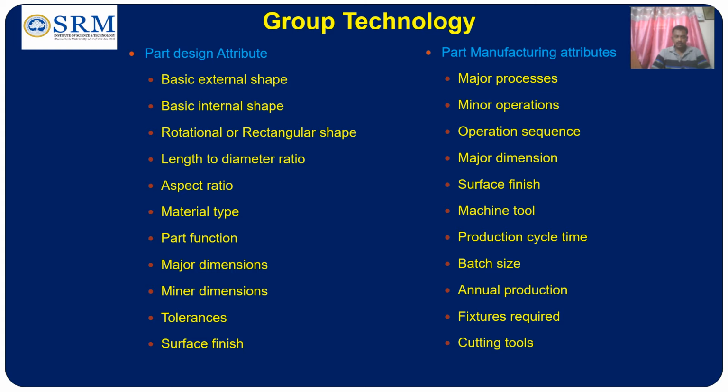Coming to the manufacturing attributes: the major process carried out on the part, minor operations performed on the part, the sequence of operations, major dimension, surface finish, machine tool, production cycle time, batch size, annual production time, fixtures required, and cutting tools required. These are the several factors which have to be considered when we are categorizing the parts based on their part manufacturing attributes.